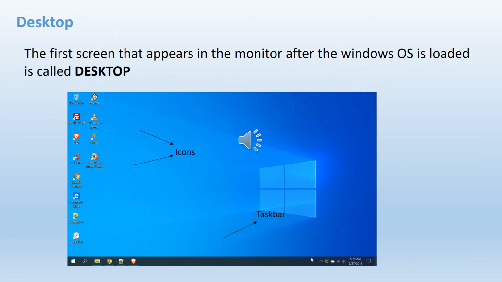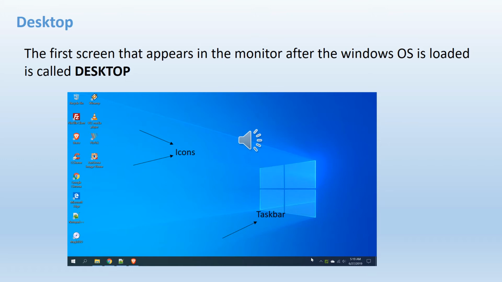Desktop. The first screen that appears on the monitor after the Windows OS is loaded is called the desktop. So when you switch on the computer, children, the first screen that you see, we call it the desktop. Even in your previous grades, you have studied about this desktop, okay? So don't forget, the first screen that you see in your computer after the Windows OS is loaded, we call it the desktop. And on the desktop, children, you can find these small pictures.